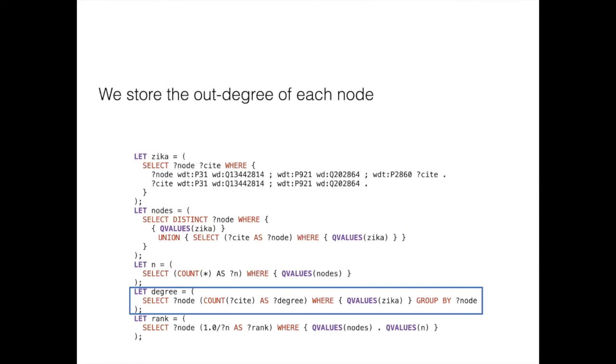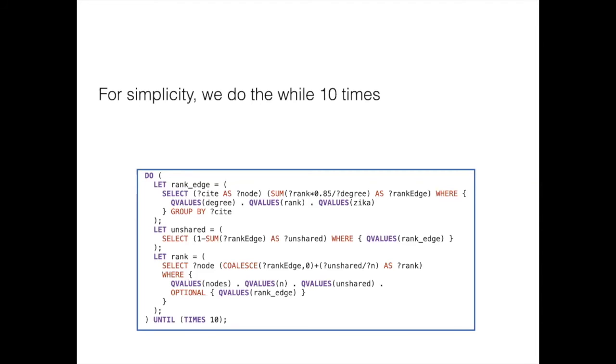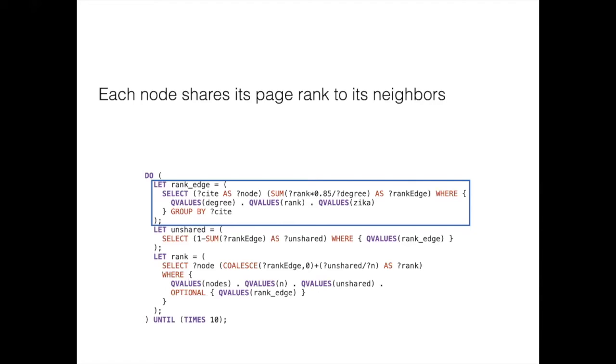For computing PageRank, we need the out degree of each node. So we are defining a variable which stores pairs: the node, and the out degree of such node. And we also define the initial PageRank, which is equal to 1 divided by the number of nodes in the graph. Then we have part 2, where we start to iterate to compute the PageRank of each node. This is the loop that we need. And for simplicity, we're executing this loop 10 times. The first step of the loop is where each node shares its PageRank with its neighbors. And each node has to divide the PageRank in equal parts among each one of the neighbors.